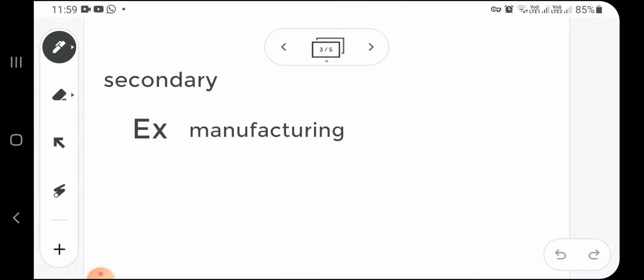Secondary sector is also called industrial sector. Primary sector is also called agriculture sector. Secondary sector is also called industrial sector. Why is it called industrial sector? Because they take raw materials and process them, and after processing they manufacture final goods or finished goods. This process takes place in industries. That is why it is called industrial sector.